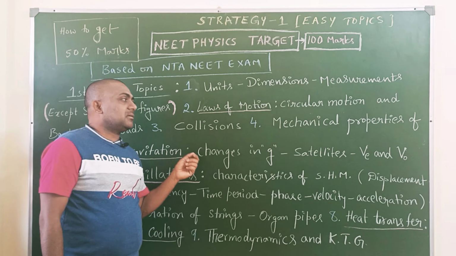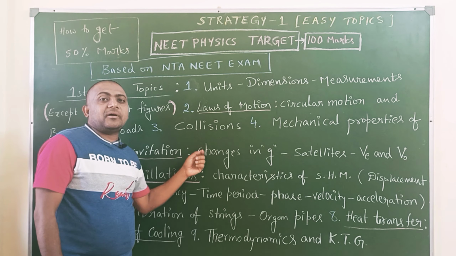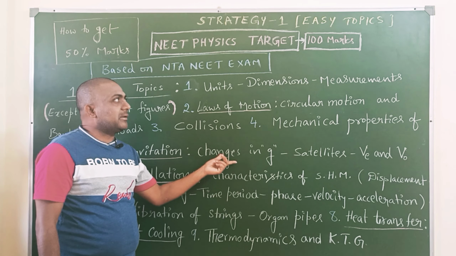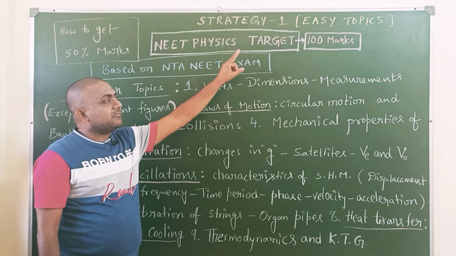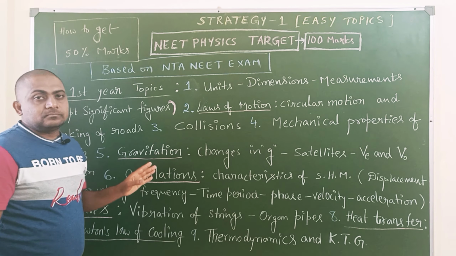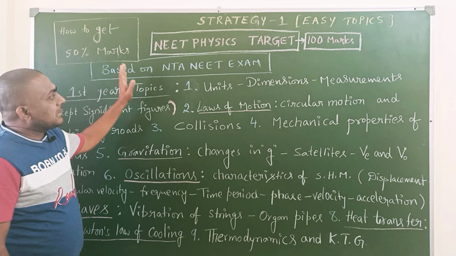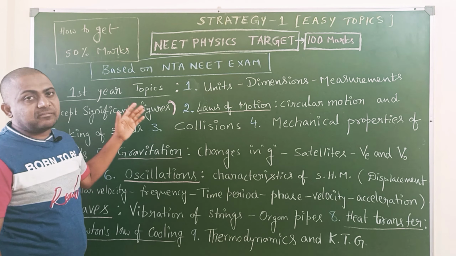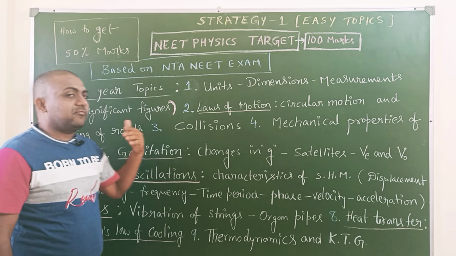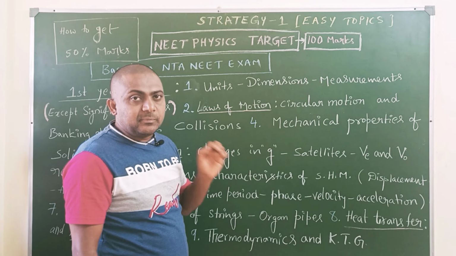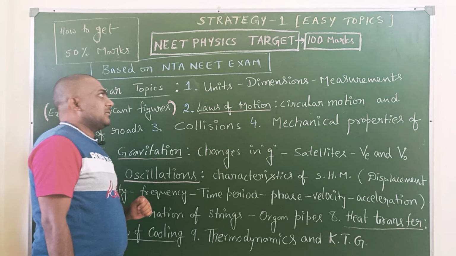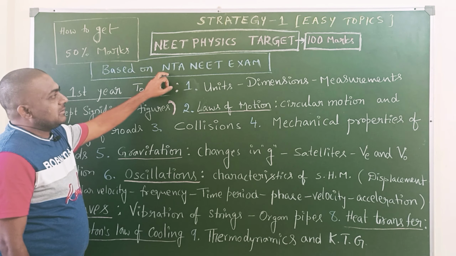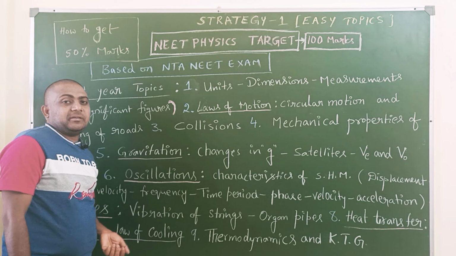Previously, they may have got 20 marks, 30 marks, 40 marks in physics. So by preparing these simple, very easy topics from both first year and second year, they can get marks easily, minimum 80, maximum 100. So average 50% marks, 50% means 90 marks, they can get easily. This one is prepared based on NTA NEET exams, based on previous NEET exams.